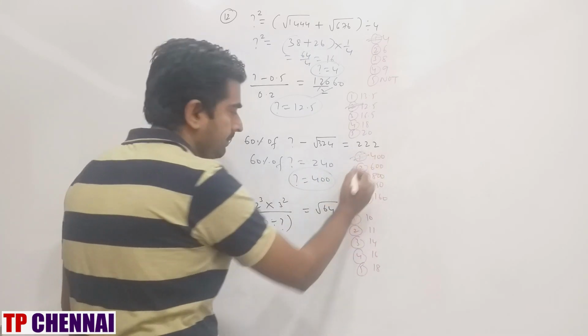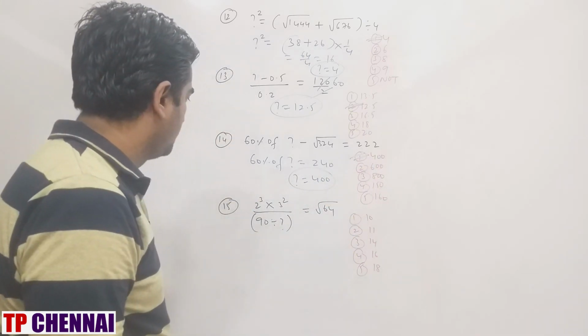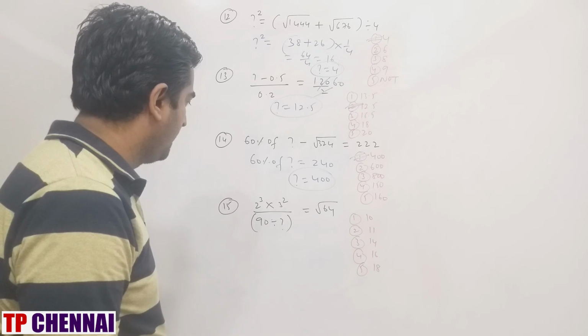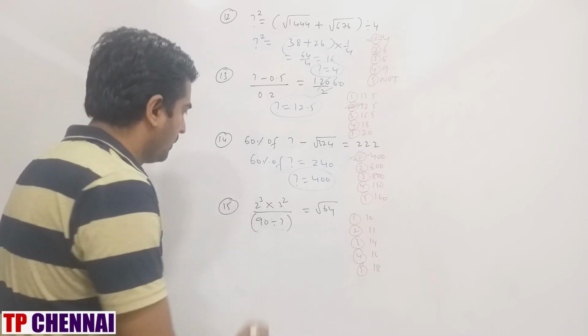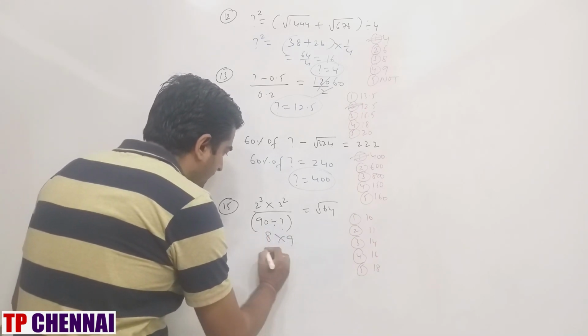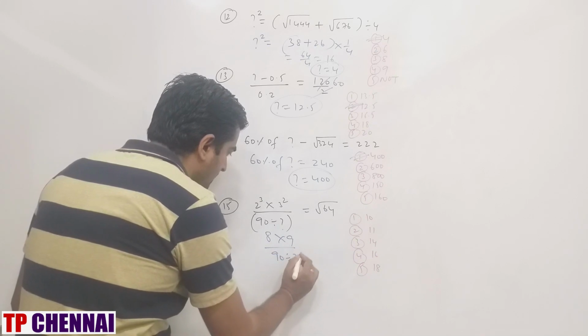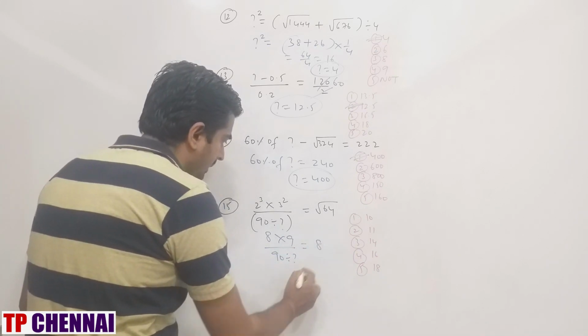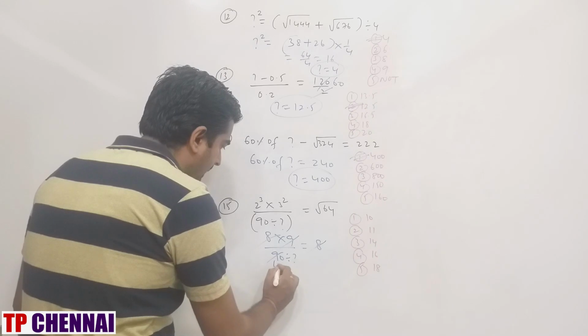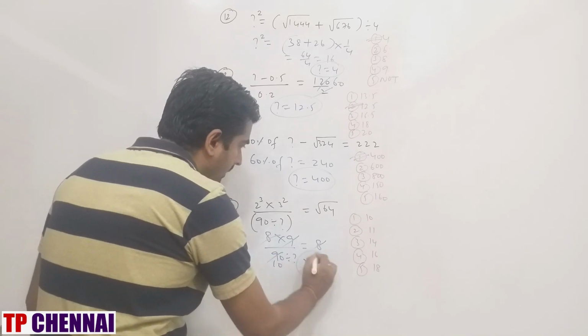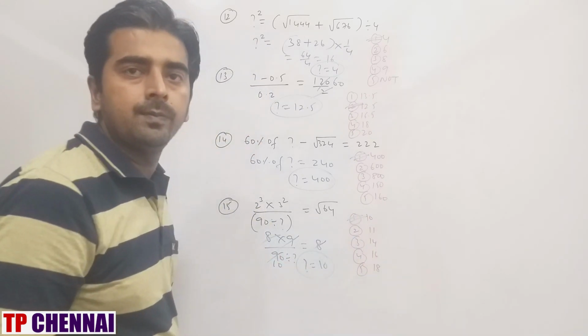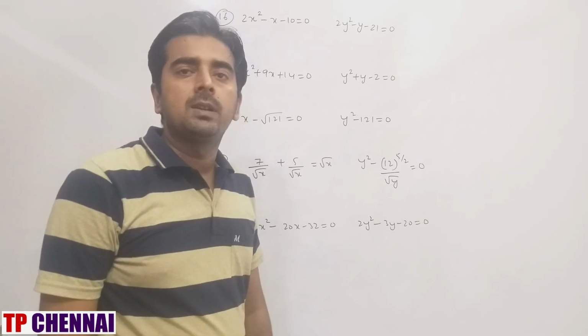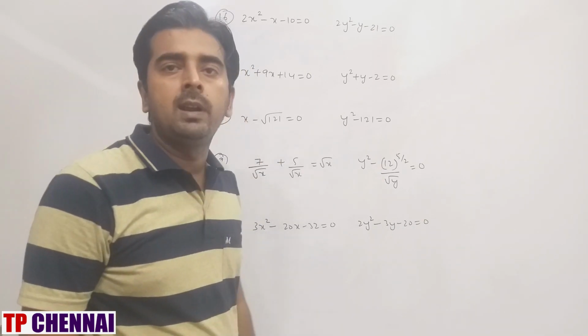which is the first option. Next one, 2 cube into 3 square divided by 90 divided by question mark is equal to square root of 64. This is 8 into 9 divided by 90 divided by question mark is equal to 8. 8 8 gone. 9 tens are 90, so question mark is equal to 10, which is the first option. I hope you are clear with the previous simplification question. Now we will see the next 5 quadratic equation questions.